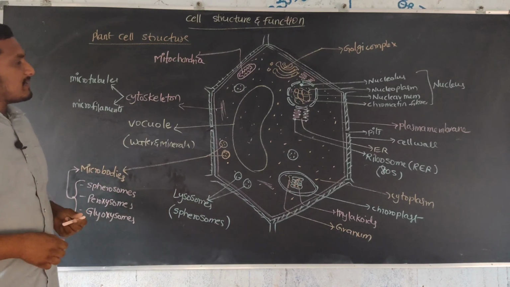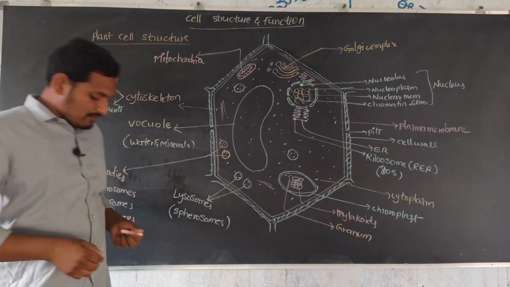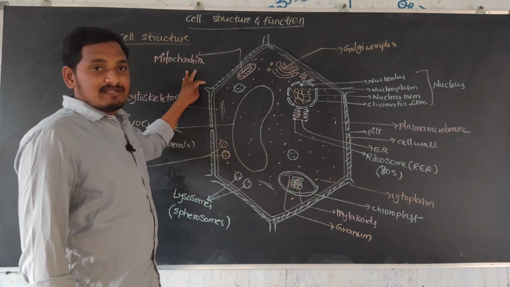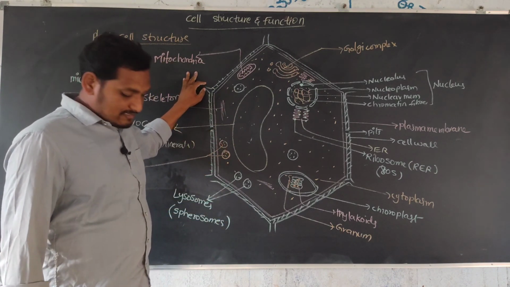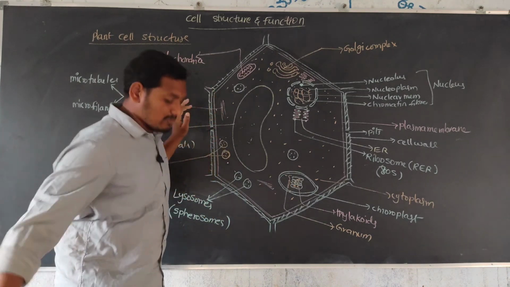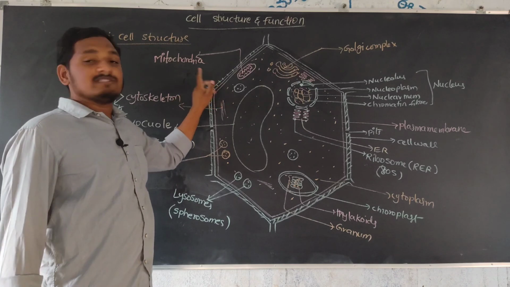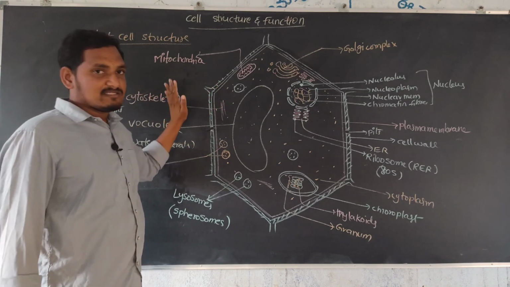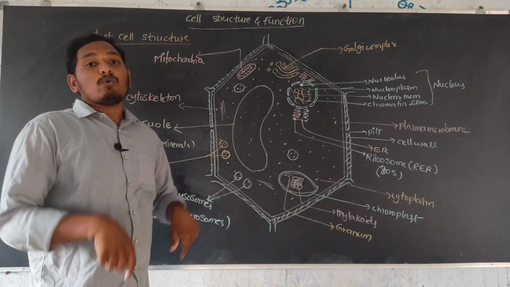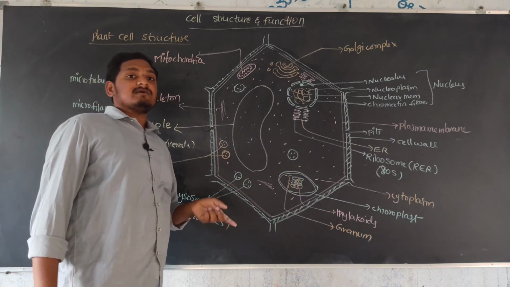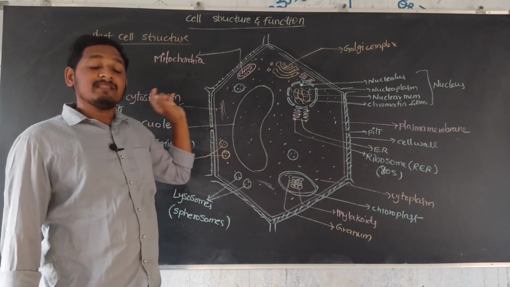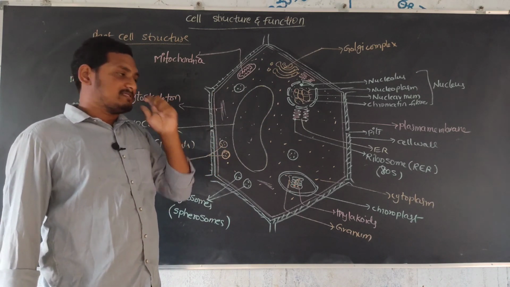This is a typical plant cell. The differences between the plant cell and the animal cell: first, the cell wall is present only in the plant cell and absent in the animal cell. Next, the shape is hexagonal, but in the animal cell it is oval. Next, a large vacuole is present, while in the animal cell only small vacuoles are present.